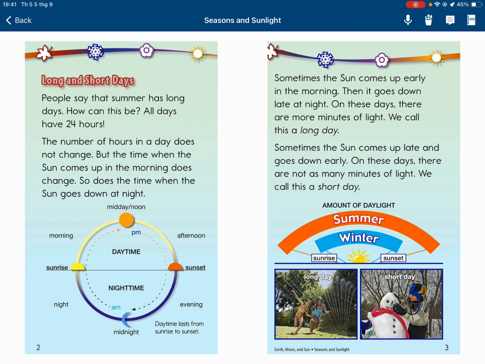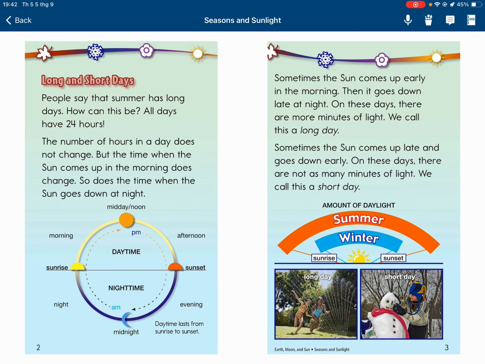The number of hours in a day does not change, but the time when the sun comes up in the morning does change. So does the time when the sun goes down at night. Sometimes the sun comes up early in the morning, then it goes down late at night. On these days, there are more minutes of light. We call this a long day.